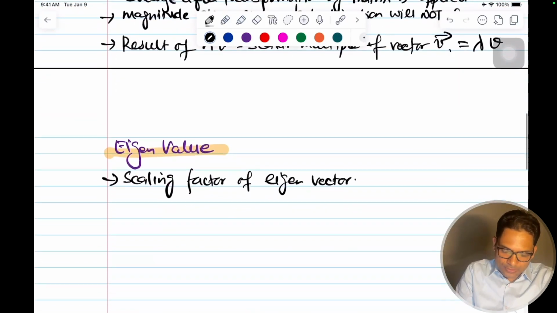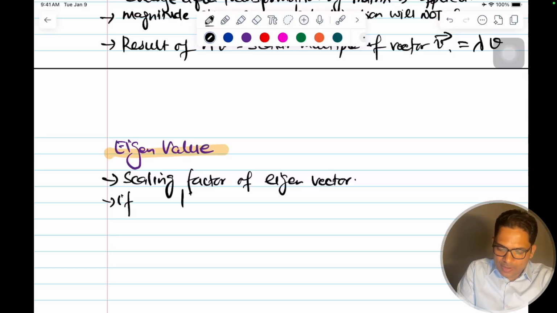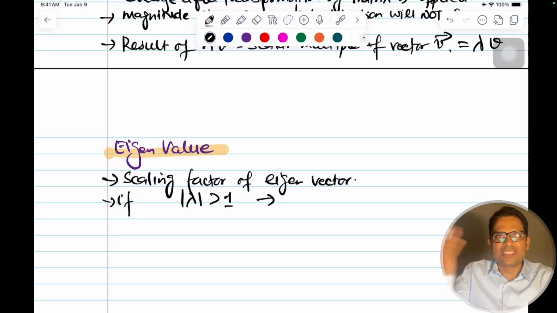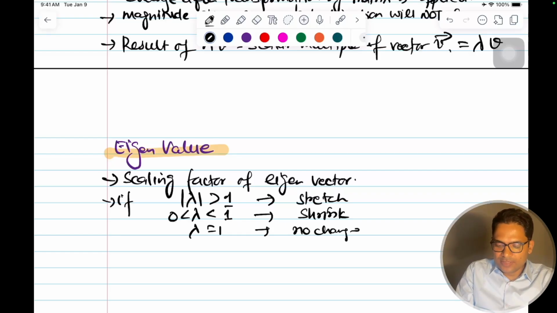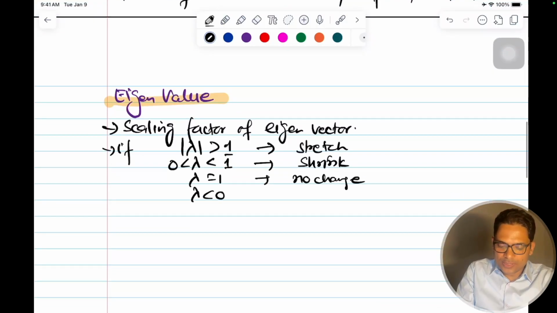Okay, so for example, if mod of lambda is greater than 1, then it will stretch, right? It will stretch. Okay, so if the mod of lambda is between 1 and 0, then it will shrink. Lambda equal to 1 means unchanged, no change, means the same scale, right? And lambda less than 0 means reverse the direction.